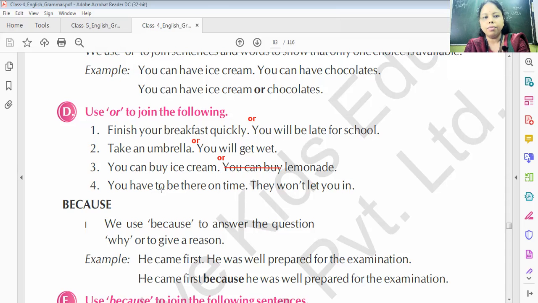You have to be there on time. They won't let you in. Or they won't let you in. Again here, or they won't let you in. Okay, so these are the answers of this exercise.